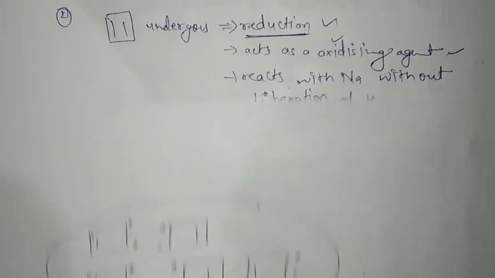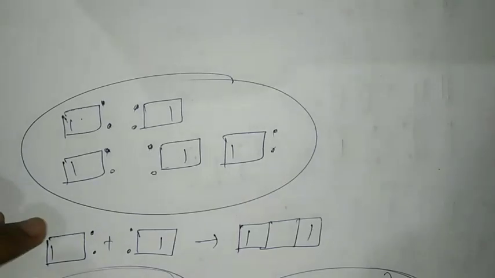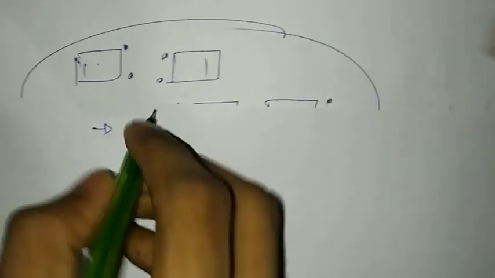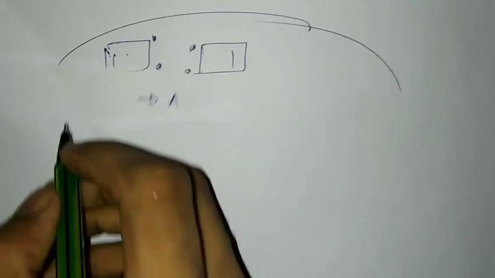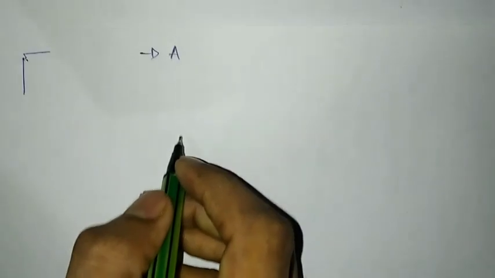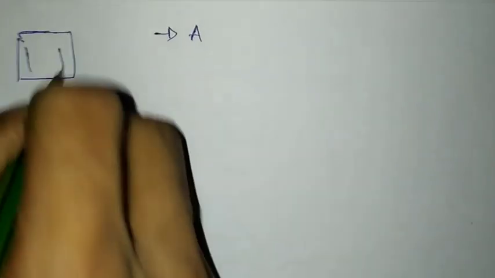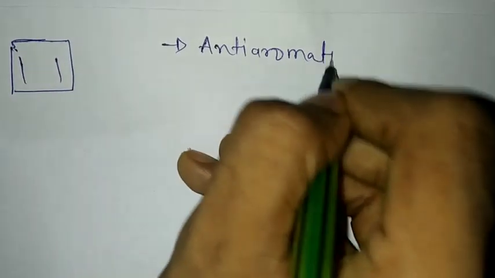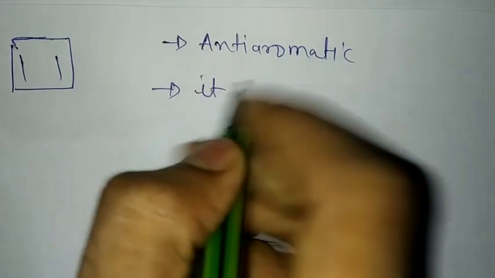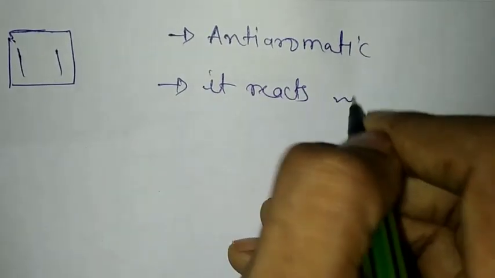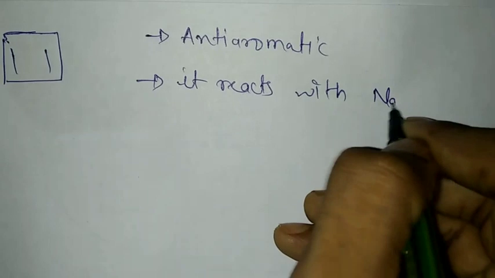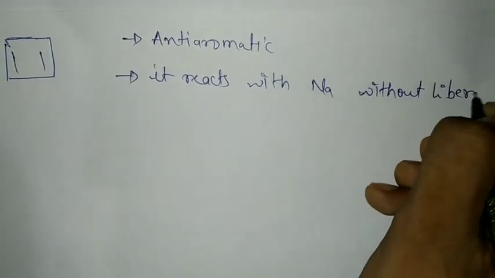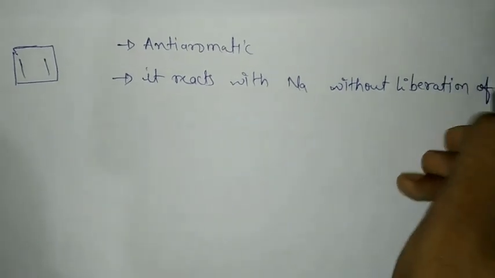I think almost everything I have discussed till now, so I am summarizing it here. If I take this as cyclobutadiene, the first thing is that it is anti-aromatic. Second point, it reacts with sodium without liberation of hydrogen.